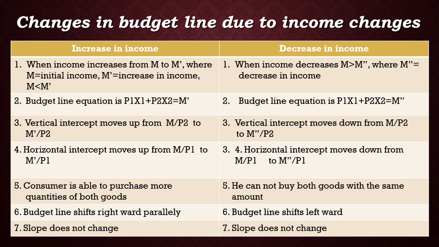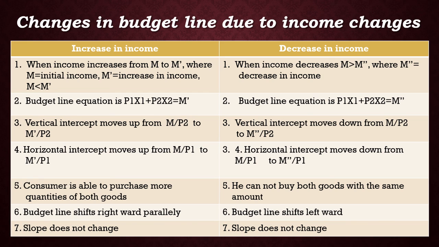The fifth change, the consumer is able to purchase more quantity of both the goods. In the case of decrease in income, the consumer is not able to purchase both of the quantities with the same amount. The sixth one, the budget line shifts rightward parallelly in the case of increase in income, but in decrease in income, it shifts leftward.